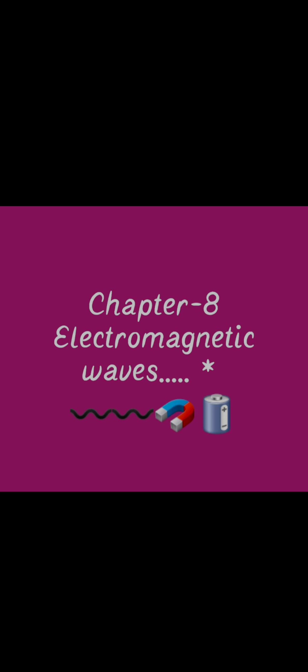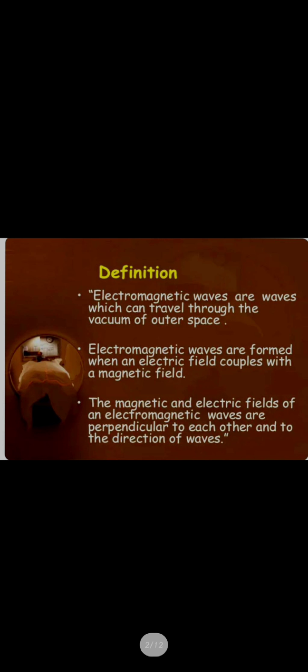In this class we have started the new chapter, electromagnetic waves, in which we have seen that these are waves which do not need any medium to travel. They can travel throughout space, since in space there is a vacuum, so they can travel there also. That means they do not need any medium to travel, unlike a mechanical wave. So that is what an electromagnetic wave means.